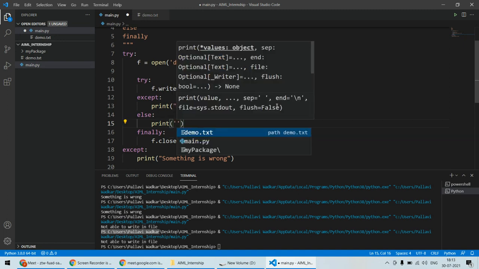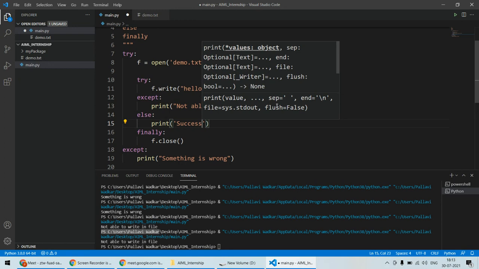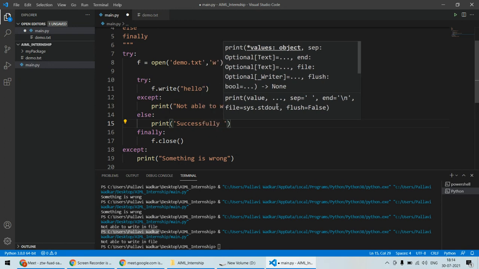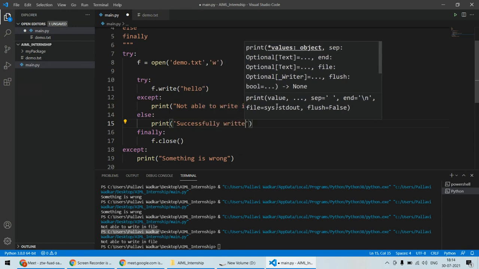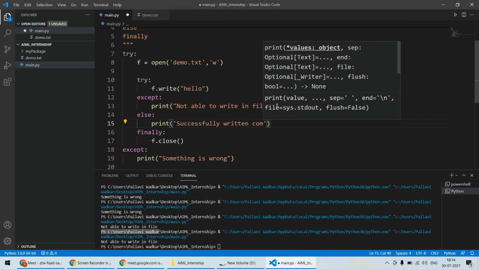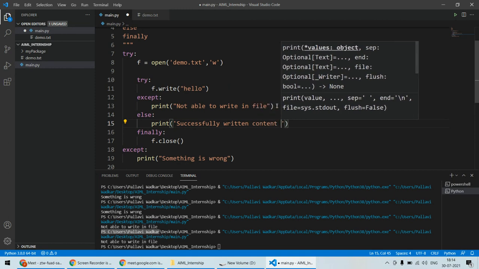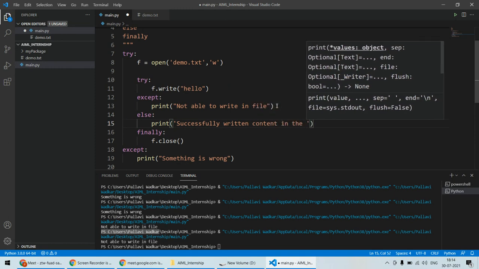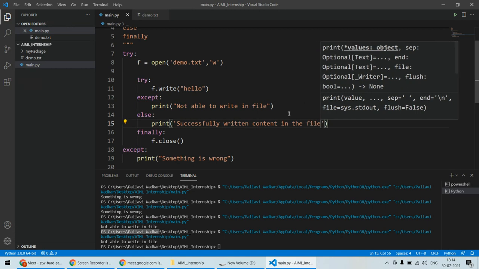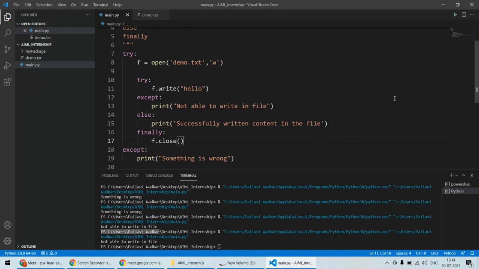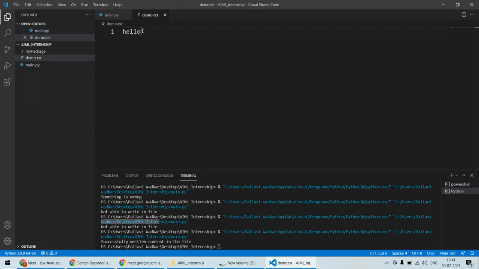यहाँ पे हम डिस्प्ले कर सकते हैं कि सक्सेसफुली रिटर्न कंटेंट इन द फाइल. ये मैसेज हम डिस्प्ले करेंगे. ये ऑप्शनल है, इफ यू वांट यू कैन use, otherwise not needed. Now here successfully written content in the file, and in that case there should be content in the file. So now we are getting hello inside this particular file.